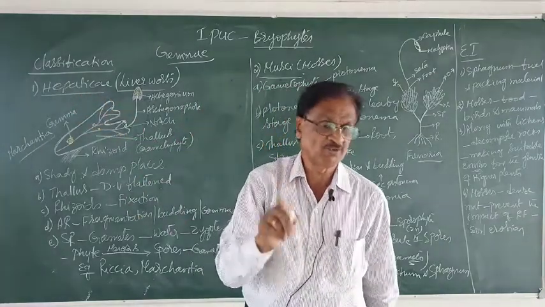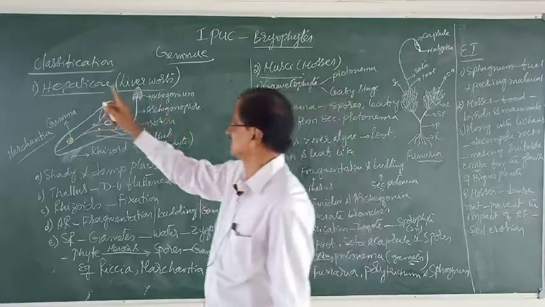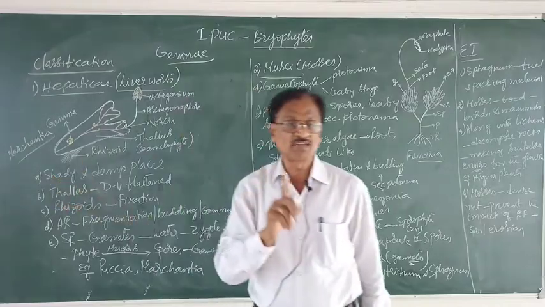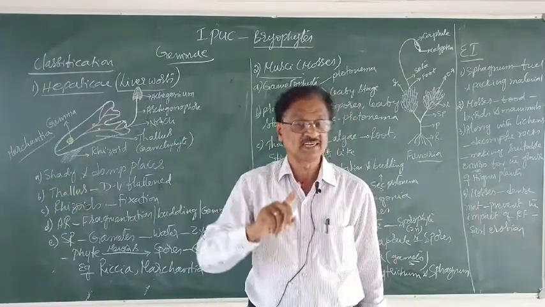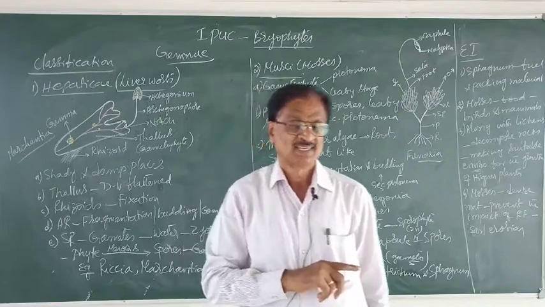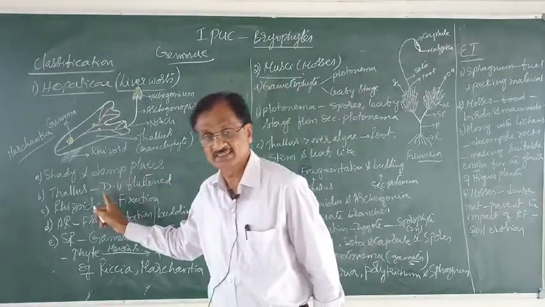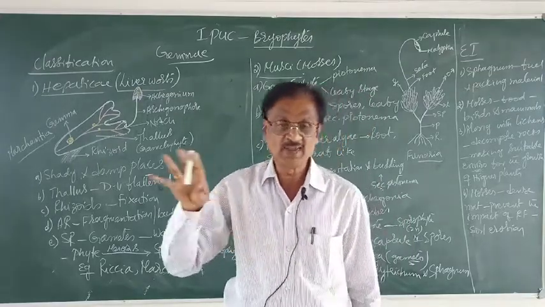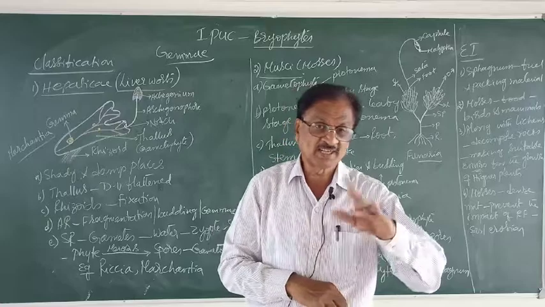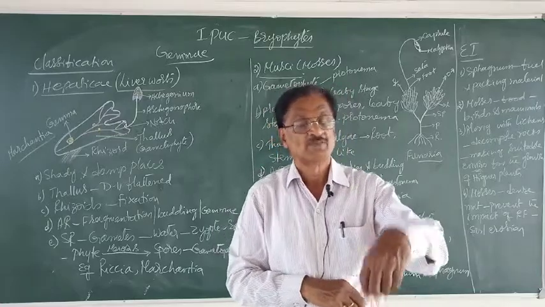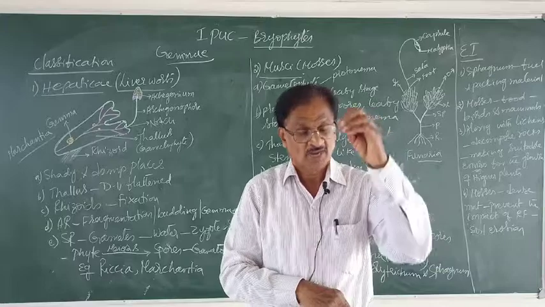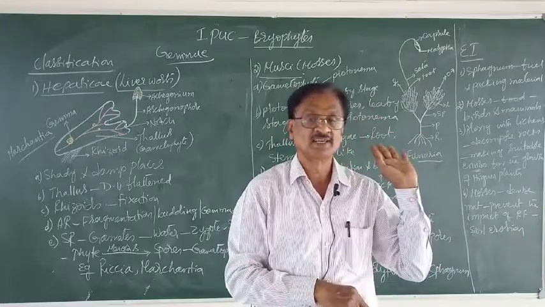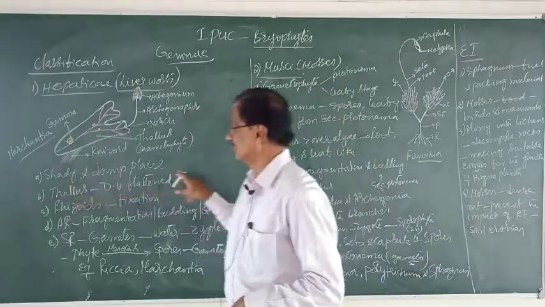Now let us know about the salient features of this Hepaticae class. Observe, they grow where? In shady and damp places. Damp means where there is moisture content. They grow in damp soil or even on tree trunks where there is moisture, and also there should be what? A shady area. That is where they grow.